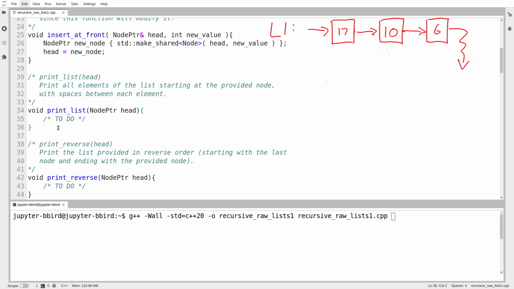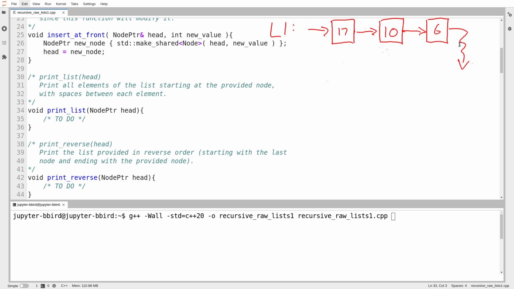And just like how when you write something with loops, you might choose to use one loop or two loops or three loops, depending on how you break the solution down, when you write something with recursion, you might write one function, or you might write several functions and have them all call each other. That's fine. You can add however many functions you want, as long as you end up with a solution that makes sense and that works. So before I do that, I want to observe the recursive property of a linked list.